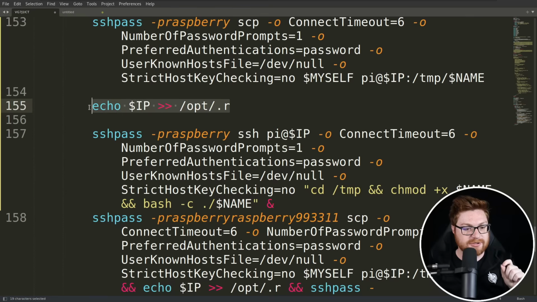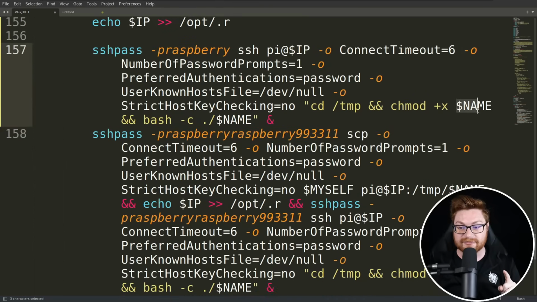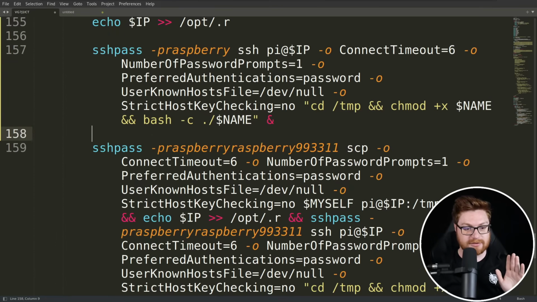We add the IP address into a directory of probably our records of what we've seen, and then we try to SSH, password raspberry, into that victim, that newfound open SSH prompt. So maybe somewhere out on the internet is another Raspberry Pi with a default password that has not been changed, because ultimately we'll end up using that connection to move into the temp directory, modify the script to be run as an executable, and then invoke it. That's pretty crazy and wild.